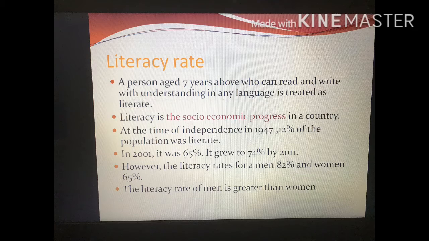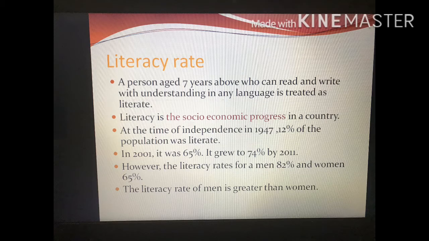At the time of independence in 1947, only 12% of the population was literate. Out of 100, only 12% was literate. In 2001 it was 65%. It grew to 74% by 2011. So year by year the literacy rate in India was increasing, so that people are literate and they become more intelligent and they know all things about everything.